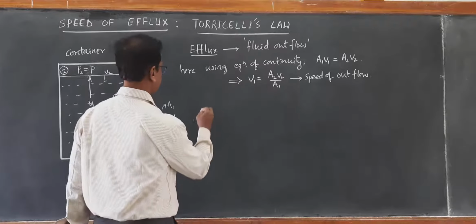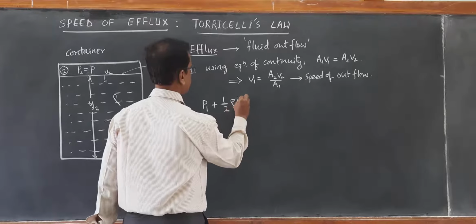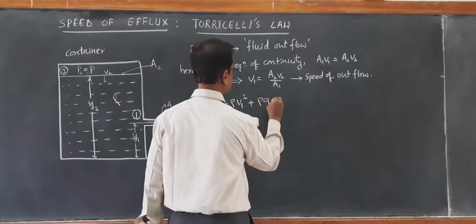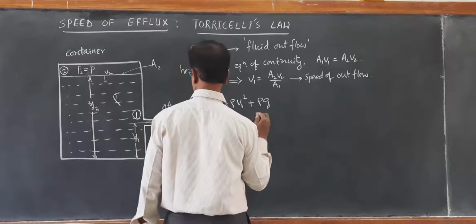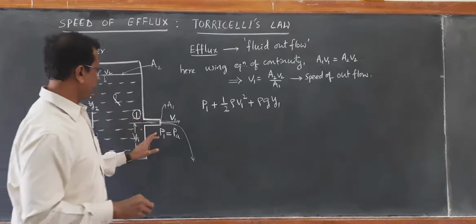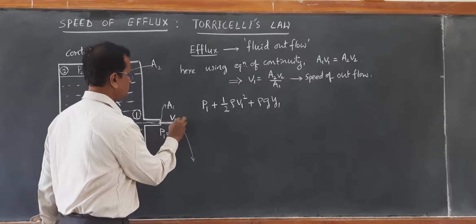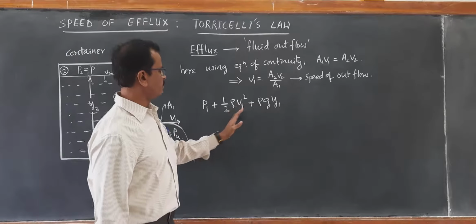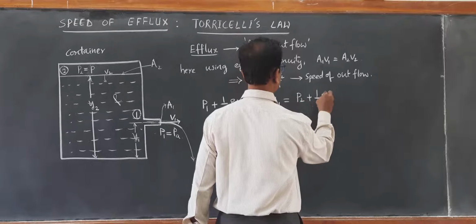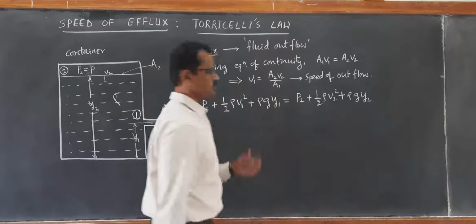So we can write the equation: P1 plus half rho V1 square plus rho g Y1 is equal to P2 plus half rho V2 square plus rho g Y2. This is Bernoulli's principle.